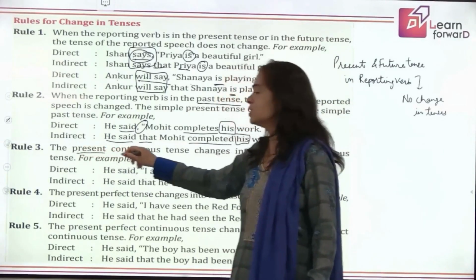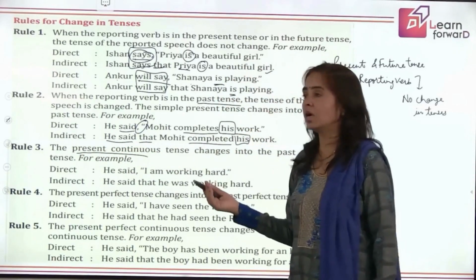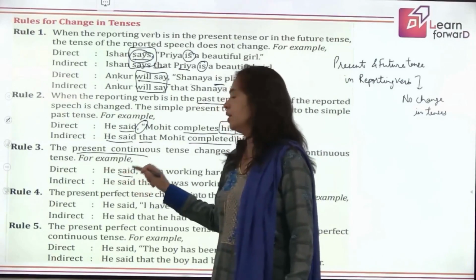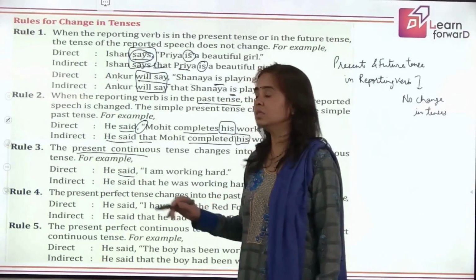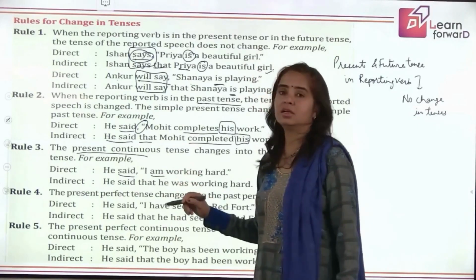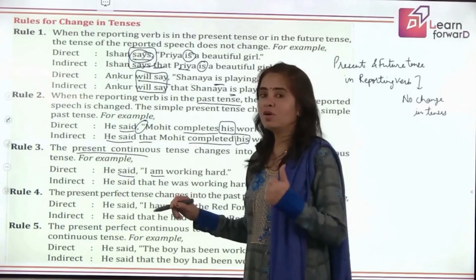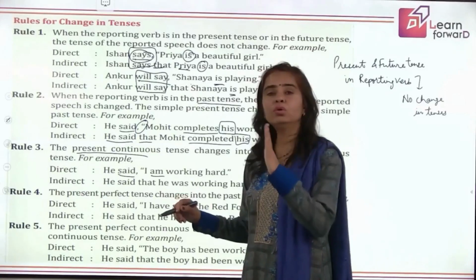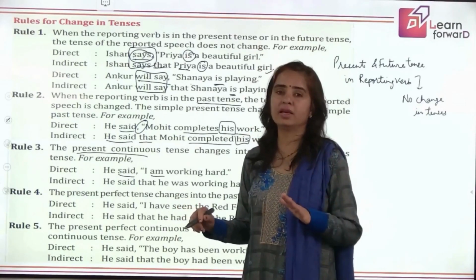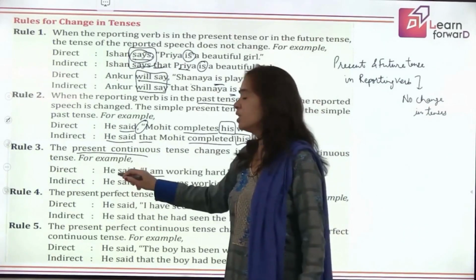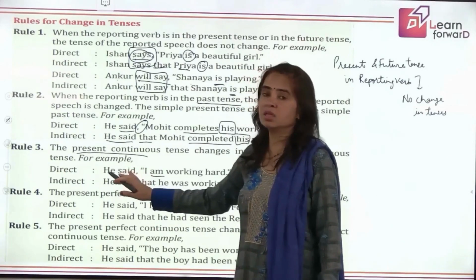I told you present continuous will change to past continuous. So here again, this is said. It is past tense. The reporting verb is in past tense, so we'll change the tense here. Now see what you have to remember. You have to apply all the rules together that you have learned for direct and indirect. So first, said will remain the same because there is no object.